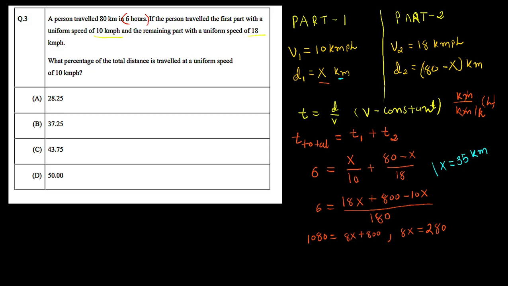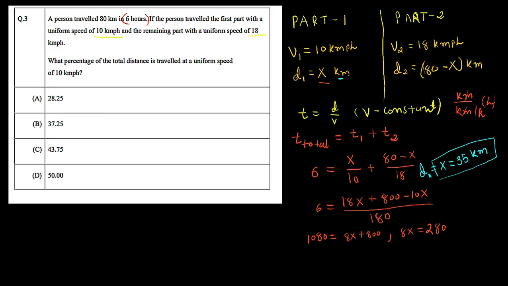So now we have found out the distance traveled in the first part with this 10 kilometer per hour uniform speed, which is nothing but 35 kilometer. But now the question says what percentage of the total distance is traveled at the uniform speed of 10 kilometer per hour. So that means we can also say this x is nothing but d1. So simply we have to find the fraction of the total distance.